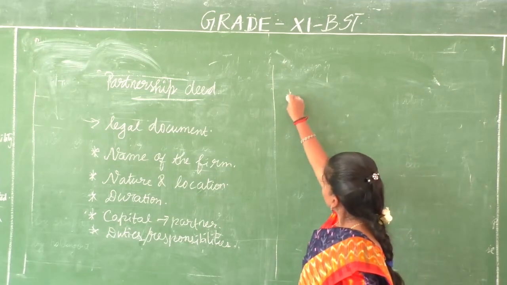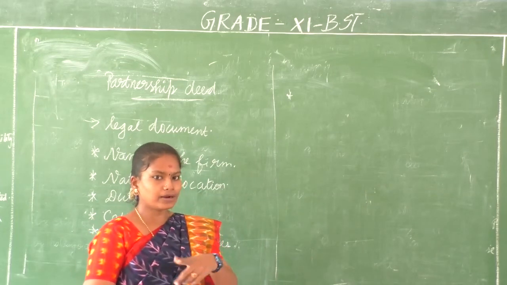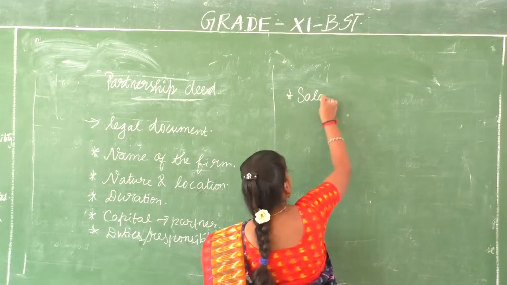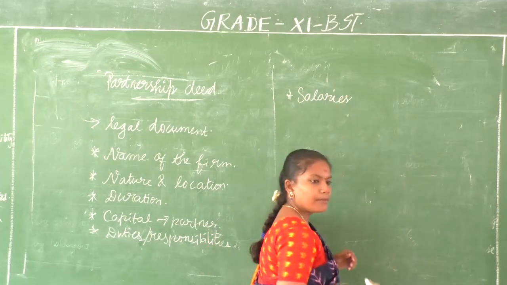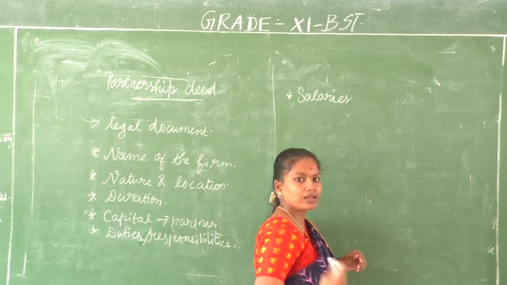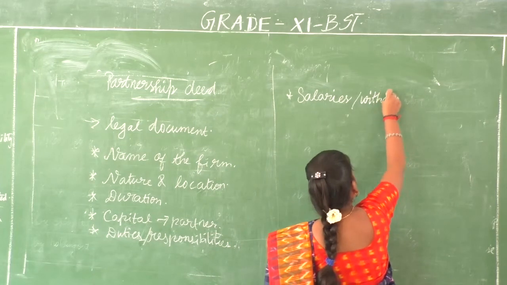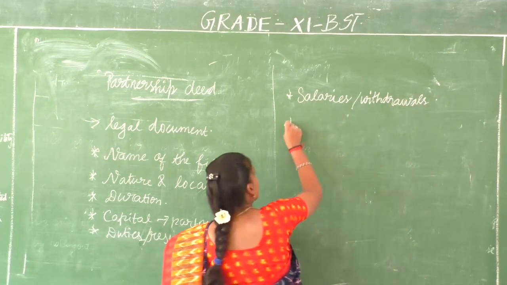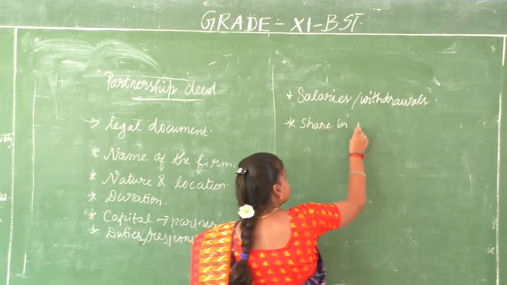And then their salaries, profit or loss, or sometimes salaries, because we saw about the nominal partner. A nominal partner might get a salary. So salaries, what are the conditions for that? If they want to take some money from the organization, what are the conditions for it? Salaries or withdrawals. They can withdraw from their capital, right? Withdrawals, and then their share in profit or loss.